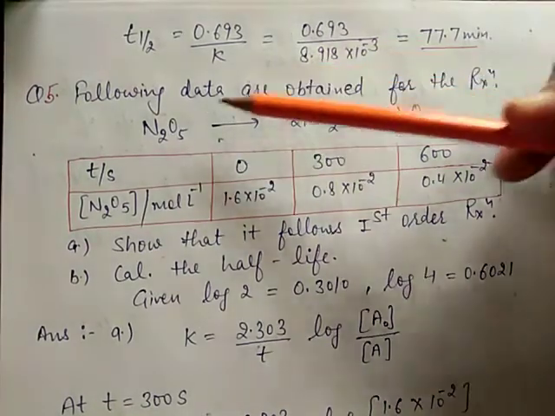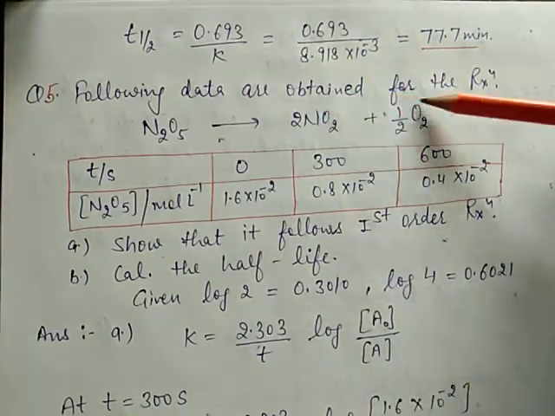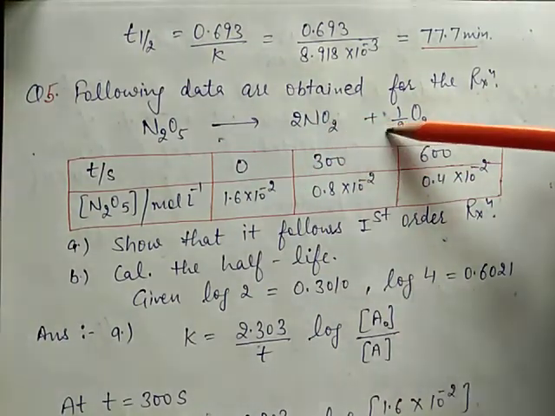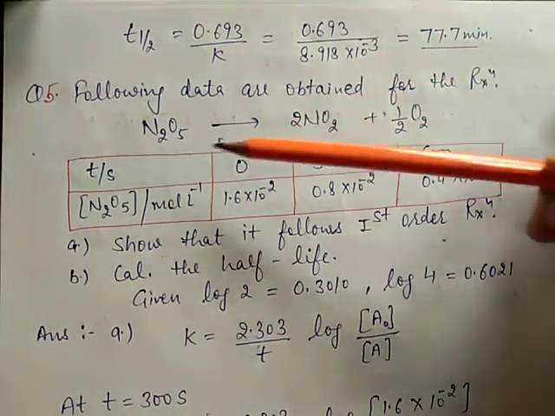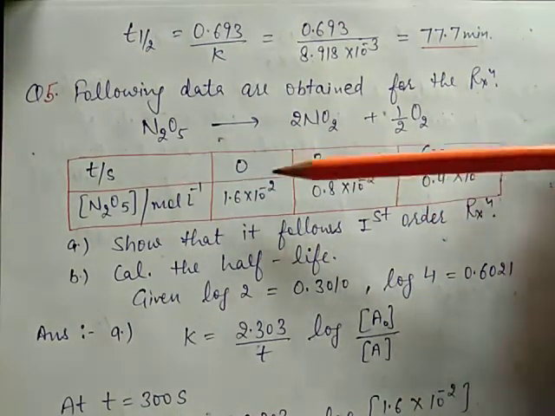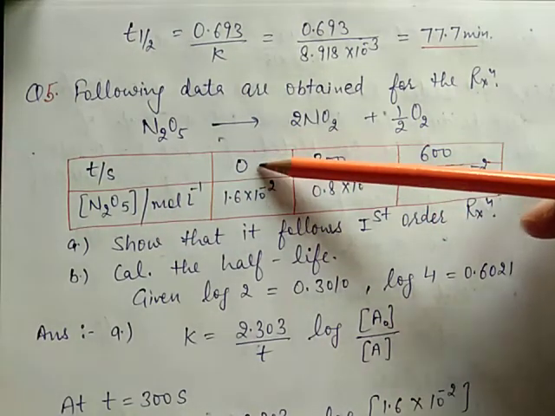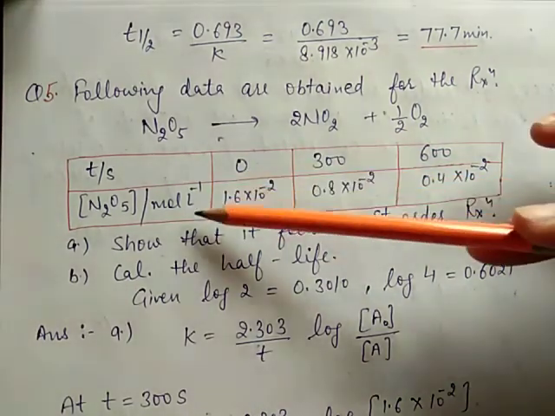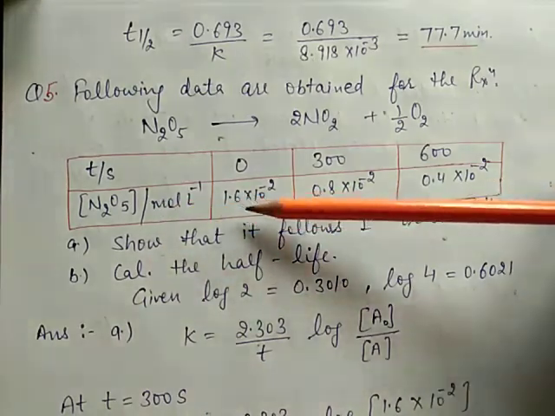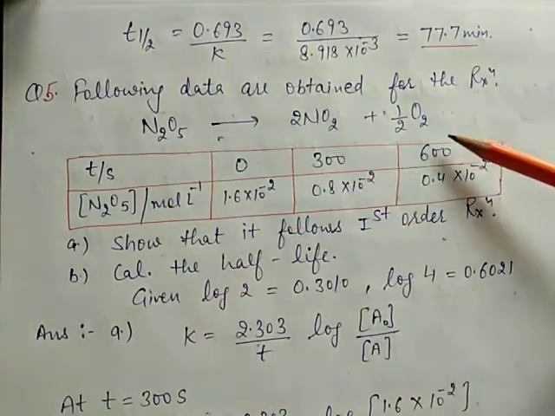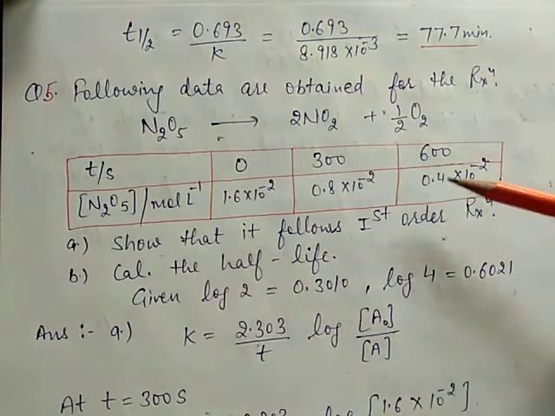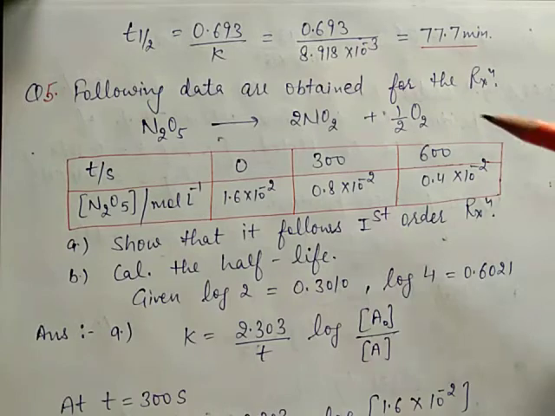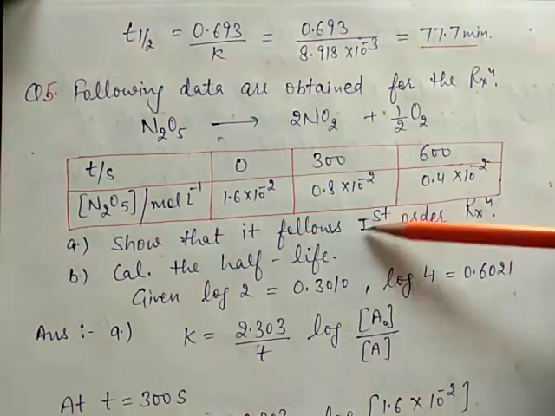Now the next question is: the following data are obtained for the reaction N2O5 decomposing to 2NO2 plus half of O2. Time is given in the table. Initial is 0 and final is 600. At time t equal to 0, the initial concentration of N2O5 is given. At time t equal to 600, the final concentration of N2O5 is 0.4 into 10 raised to power minus 2. Show that it follows a first order reaction.